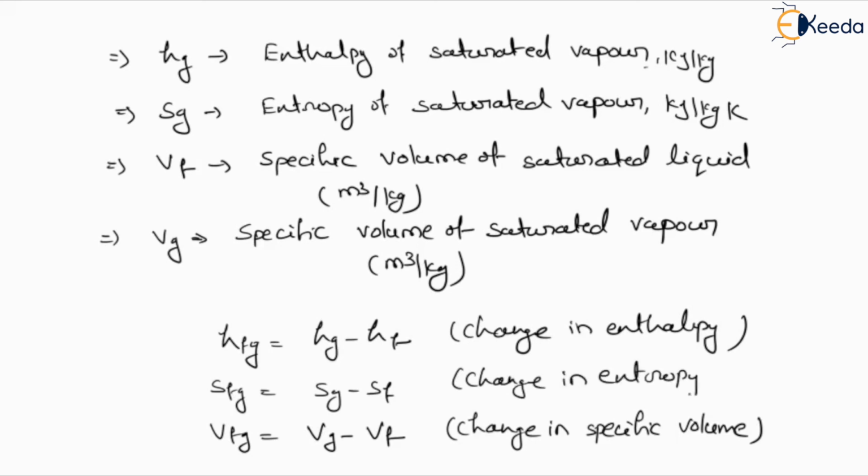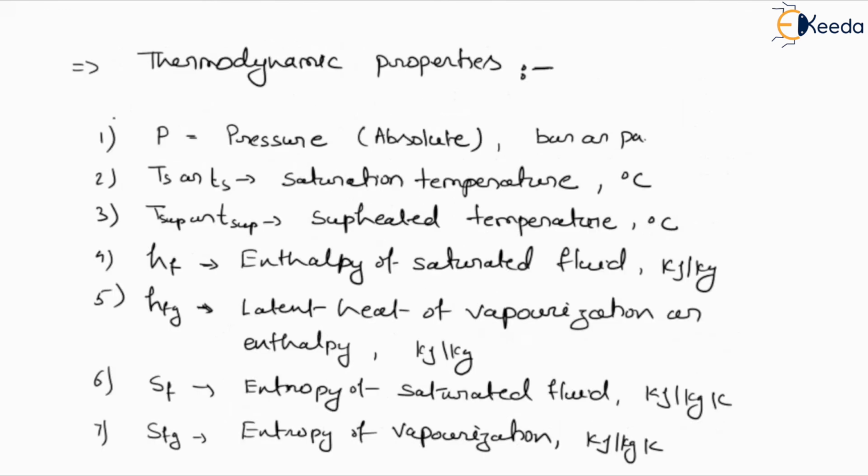And these values you can define with the help of the steam table also. So how do you have to define them? Initially you will have the value of pressure or the value of temperature for a particular type of fluid or particular type of gas. Suppose we have to define the value of HF. So HF is related to fluid.